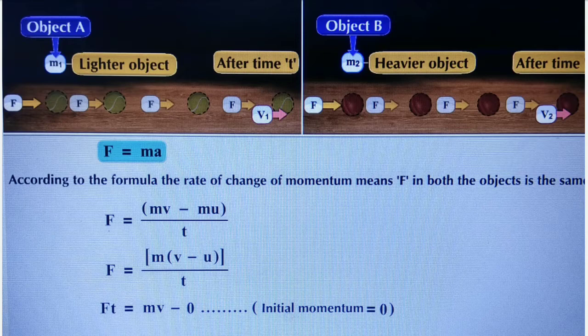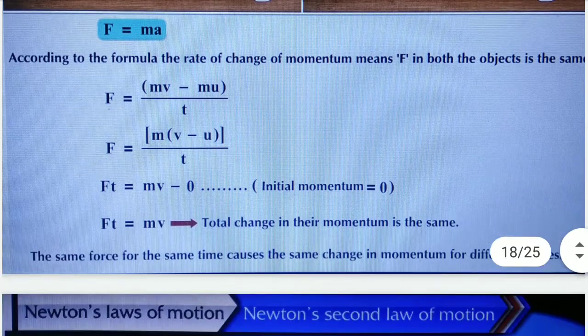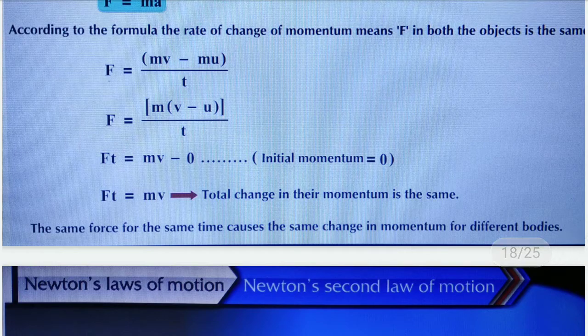Therefore, Ft is equal to mv minus 0, because initial momentum is 0 as initial velocity is 0. Therefore, Ft is equal to mv. The total change in their momentum is the same. The same force for the same time causes the same change in momentum for different bodies.